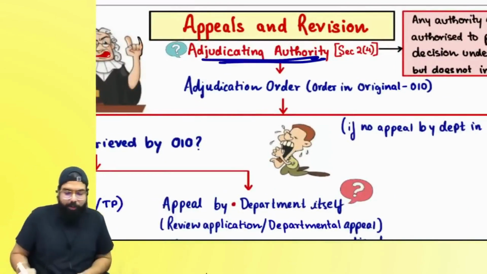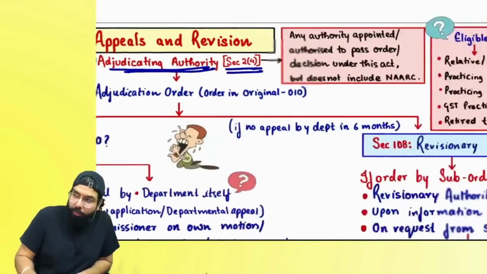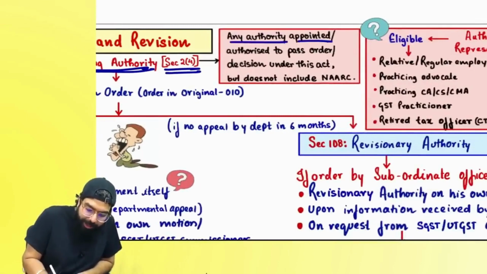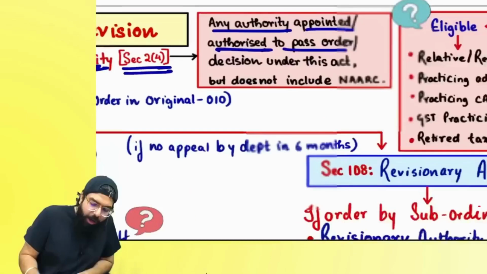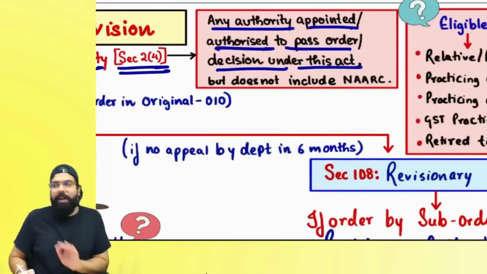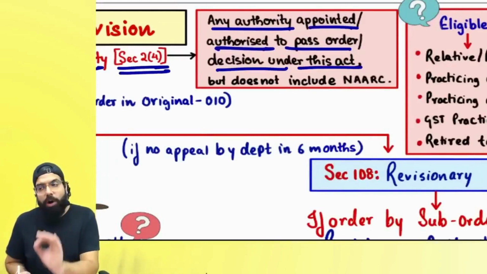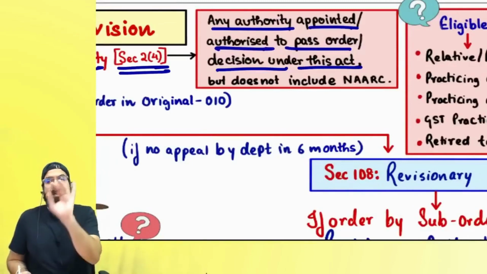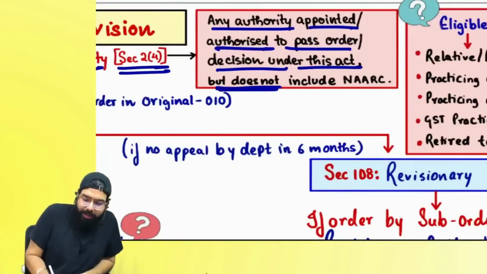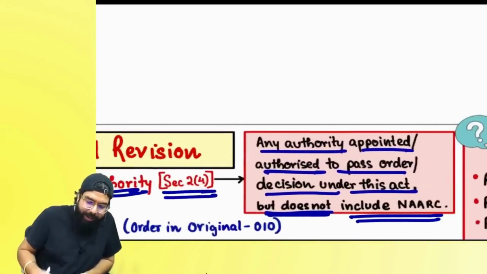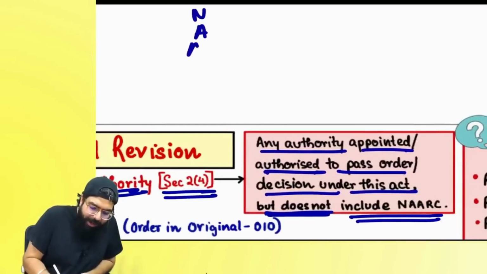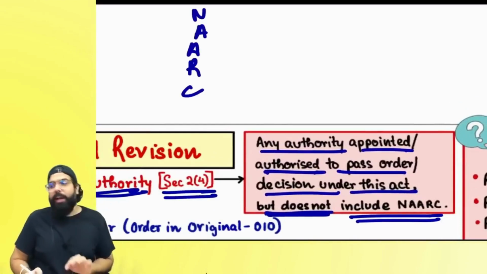It says over here, section 2, clause 4, any authority appointed or authorized to pass an order or decision under this Act. It means any authority which is appointed under the GST Act to pass an order or to give a decision is an adjudicating authority, other than NAARC. Always remember, NAARC is not an adjudicating authority.